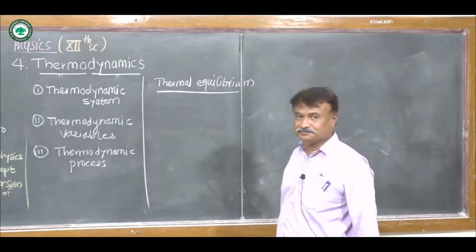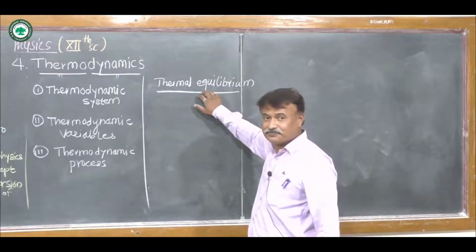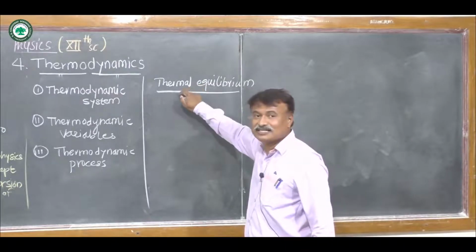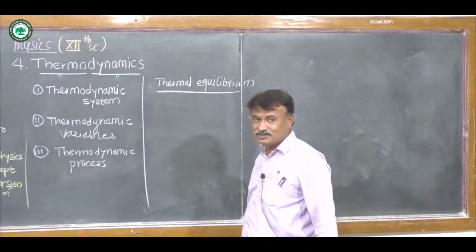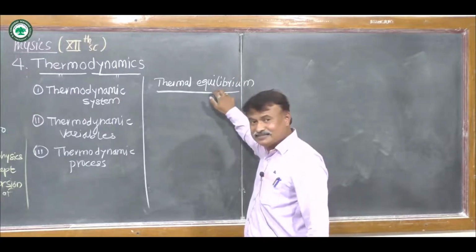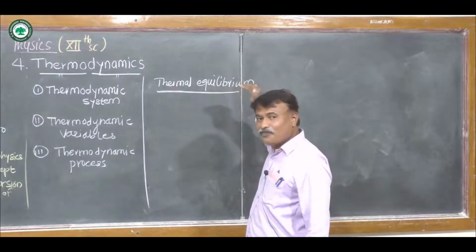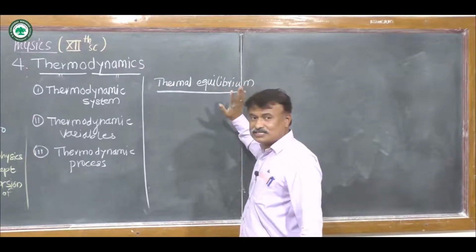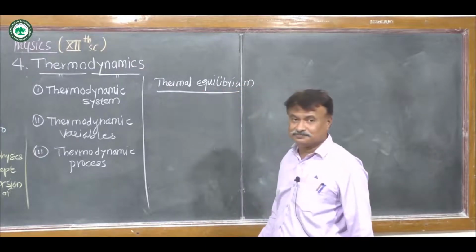Thermal equilibrium: according to this name, the word thermal is regarding temperature. Equilibrium means remaining the same. So in this, when the temperature of bodies remains constant, that is called thermal equilibrium.